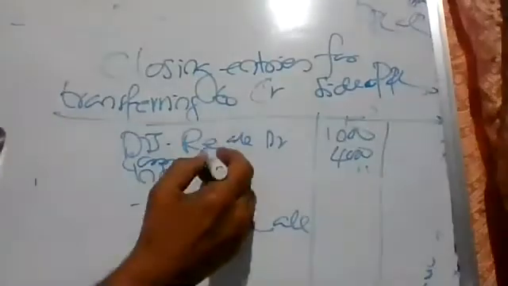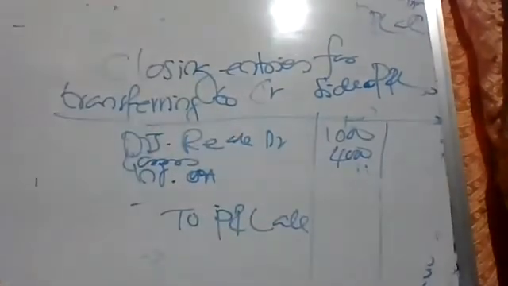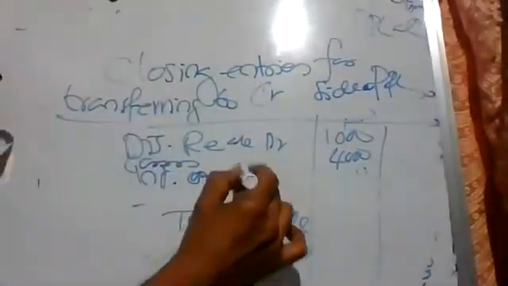First 4 alphabets are enough. I am saying we have to save time. Otherwise, we cannot do more problems. Interest on investment, 1,800. Yes, total of these 3 you will credit in P&L account. How much is the total? 6,800.